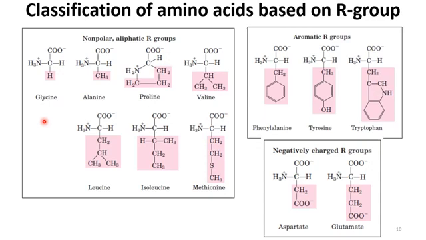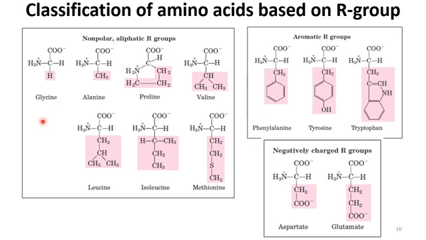So glycine is the simplest amino acid here, and by varying this R group we change from glycine to alanine. In alanine, this R group is CH3. Based on the R group, we have 5 different categories of these amino acids. One of them is non-polar aliphatic R groups. The second one is aromatic R groups. The third one is negatively charged R groups.